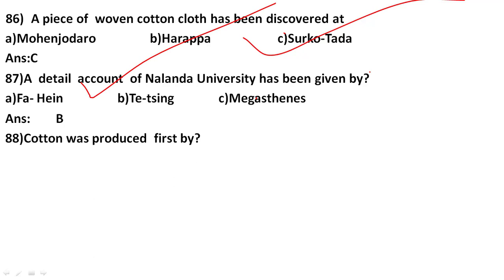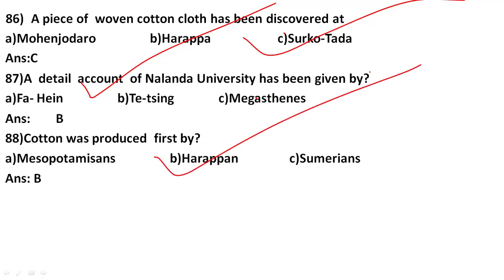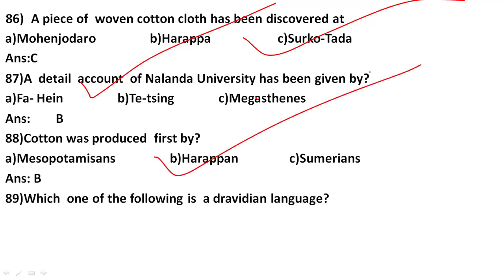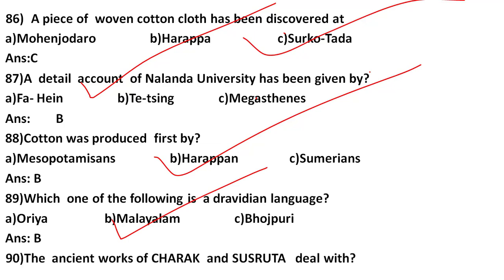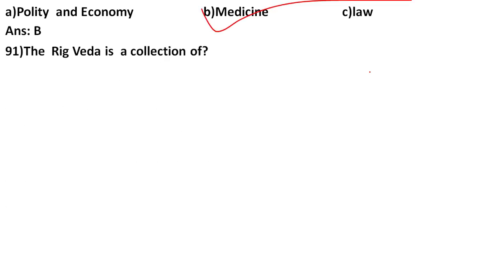Cotton was first produced by B, the Harappans. Which one of the following is a Dravidian language? The correct answer is B, Malayalam. The ancient works of Charak and Sushruta deal with medicine in the earlier time.